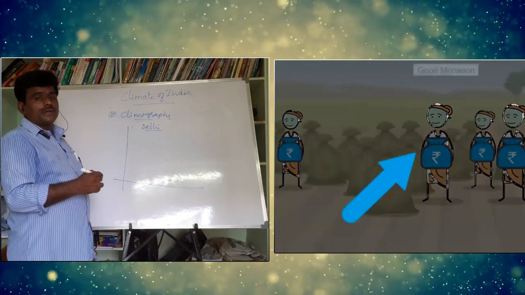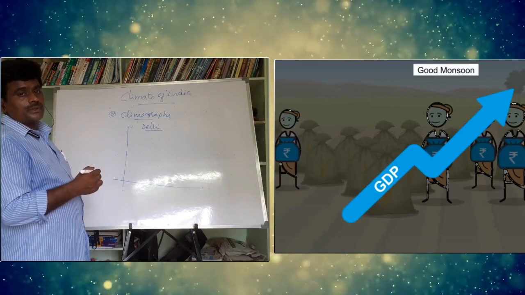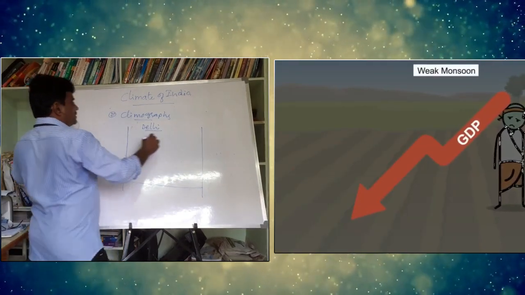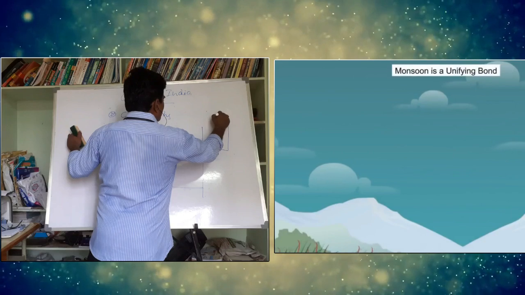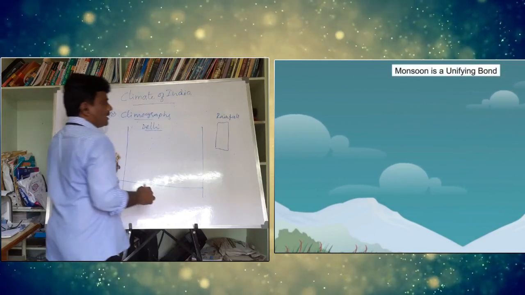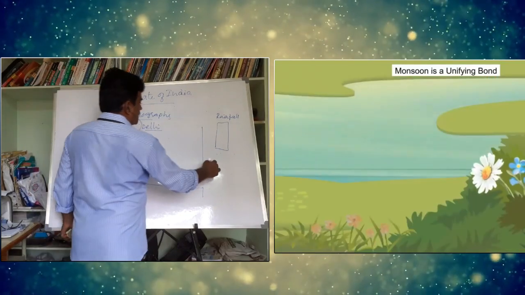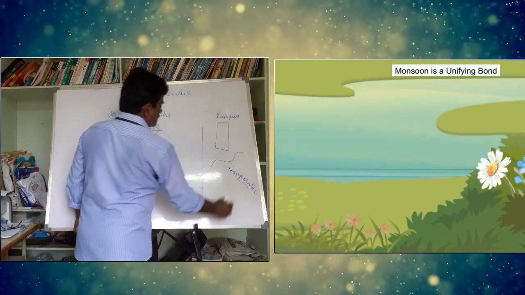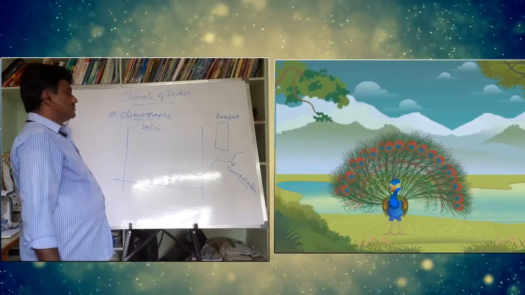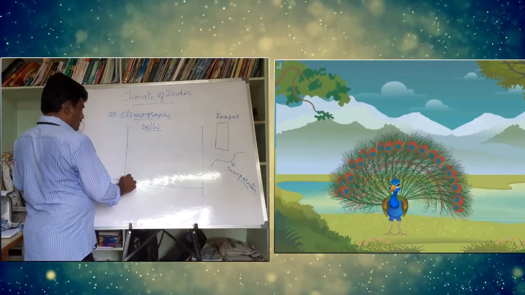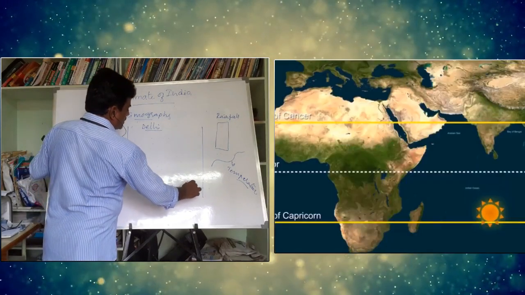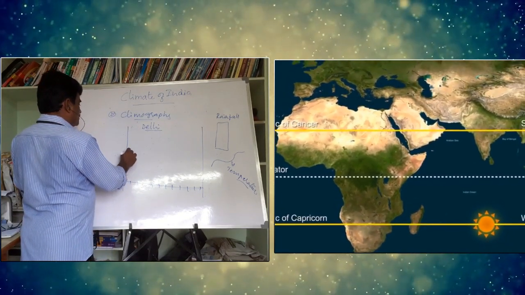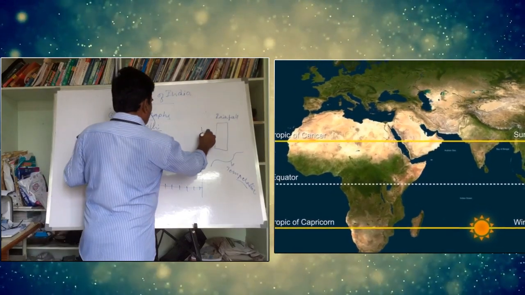One climograph I will explain. The remaining climographs you can go through in the textbook. Bar graphs can be taken as rainfall, and a line can be taken as temperature. Talking about these bar graphs, here we can take months. This side we take rainfall, and this side we can take temperature.